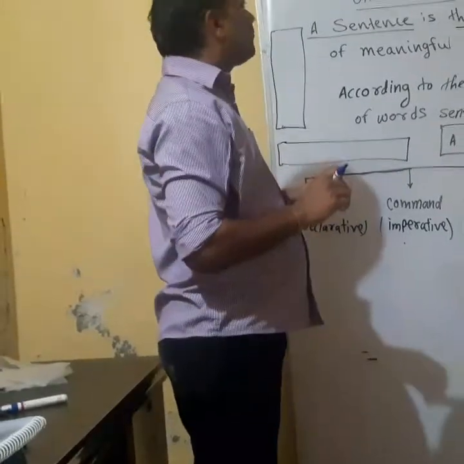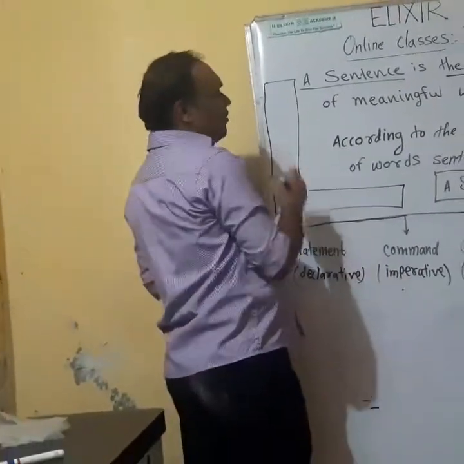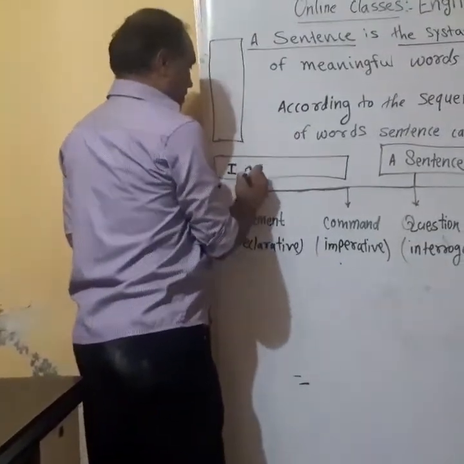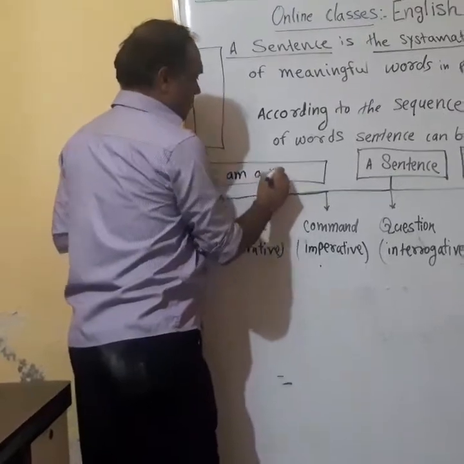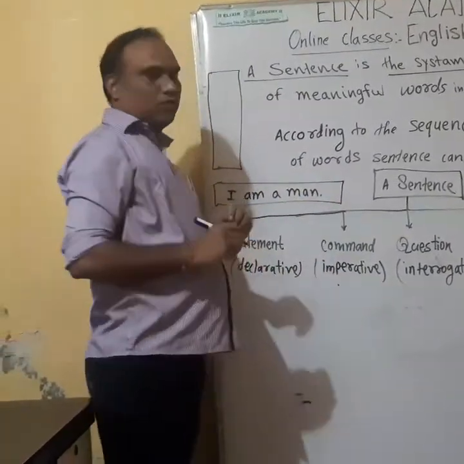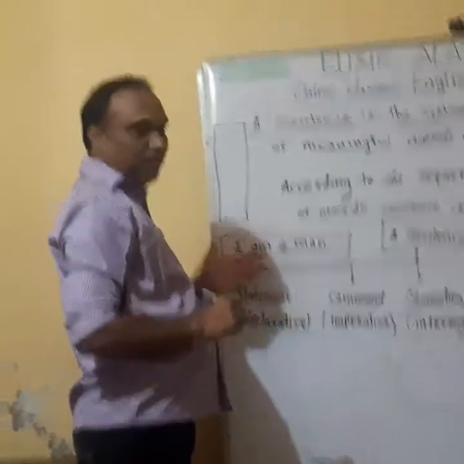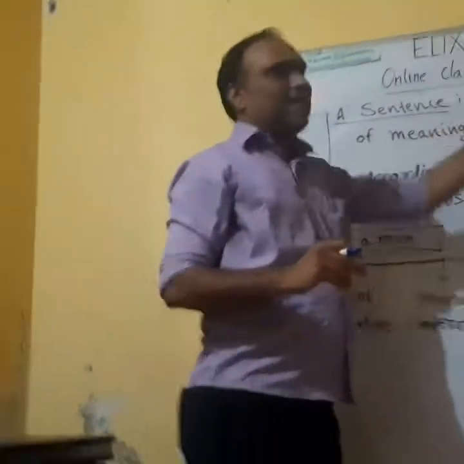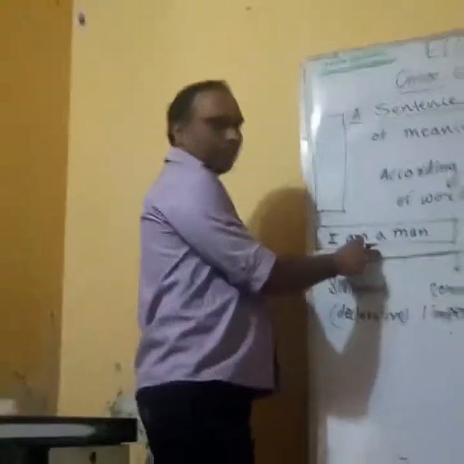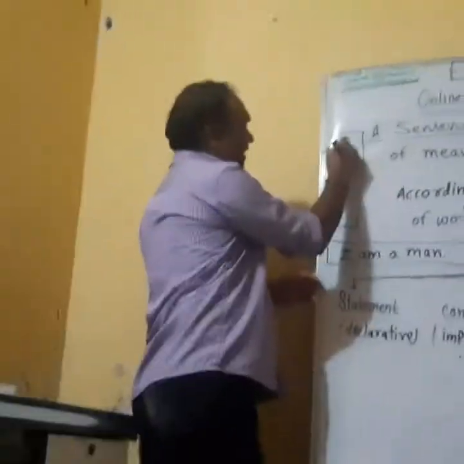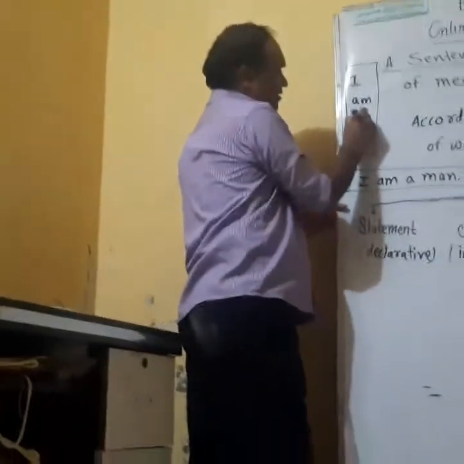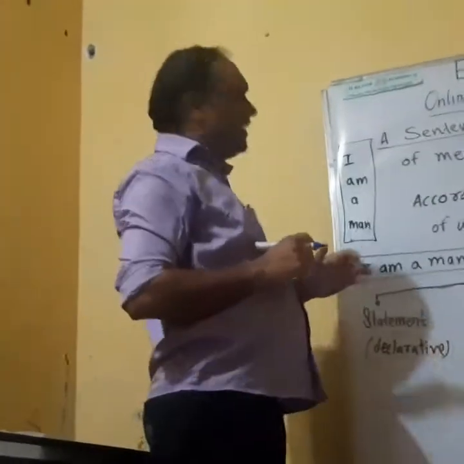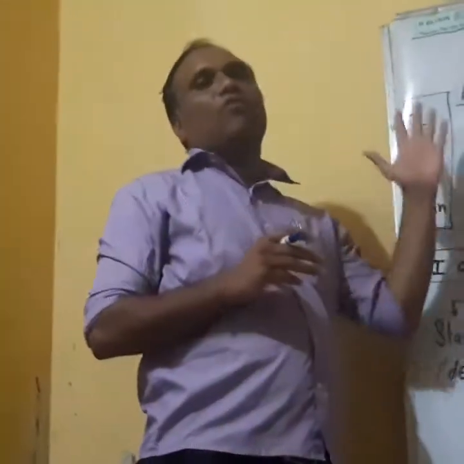For example, I will give you one example. Look, for example, I am a man. So, this is a sentence. Why? Because the first expectation, systematic arrangement, is here. Shall I write it in this way on paper? So it is not a proper way to write it on the paper.